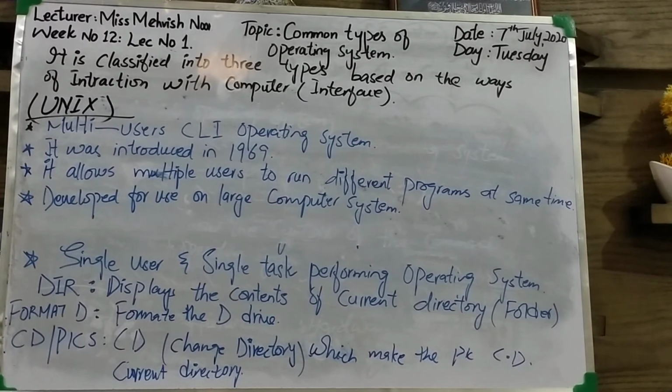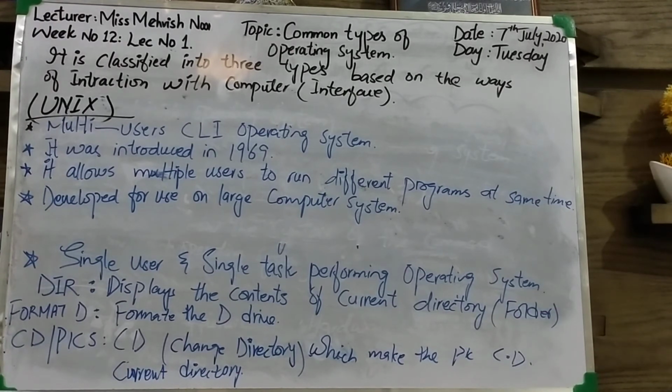Clear? Some examples are still written on the board, which were dir, format D, CD pics. Dir's description was displays the contents of the current directory or folder. Format D means format the D drive.